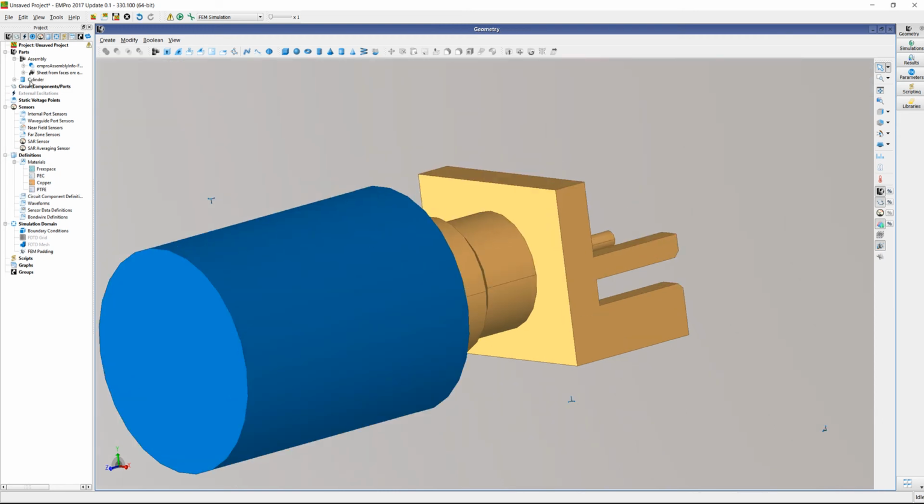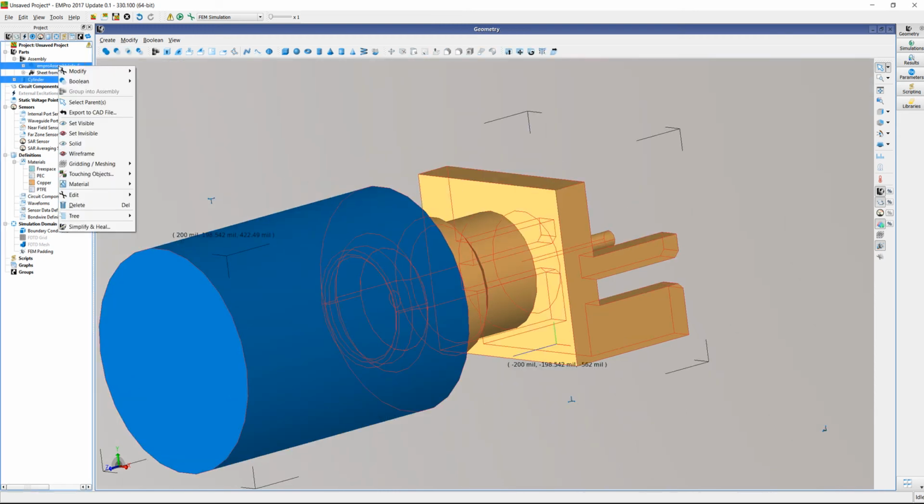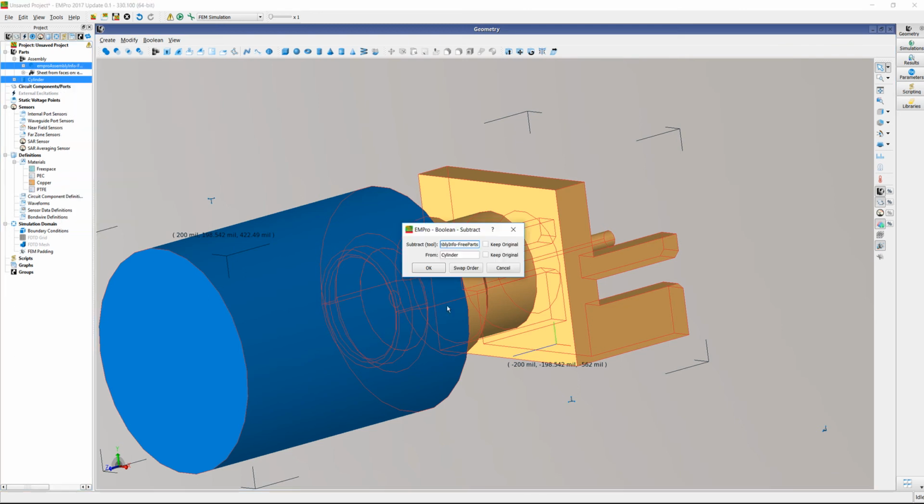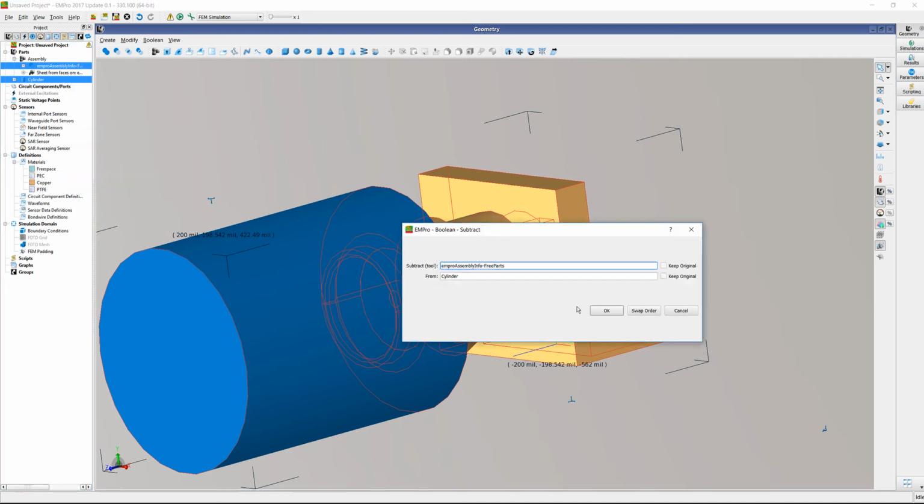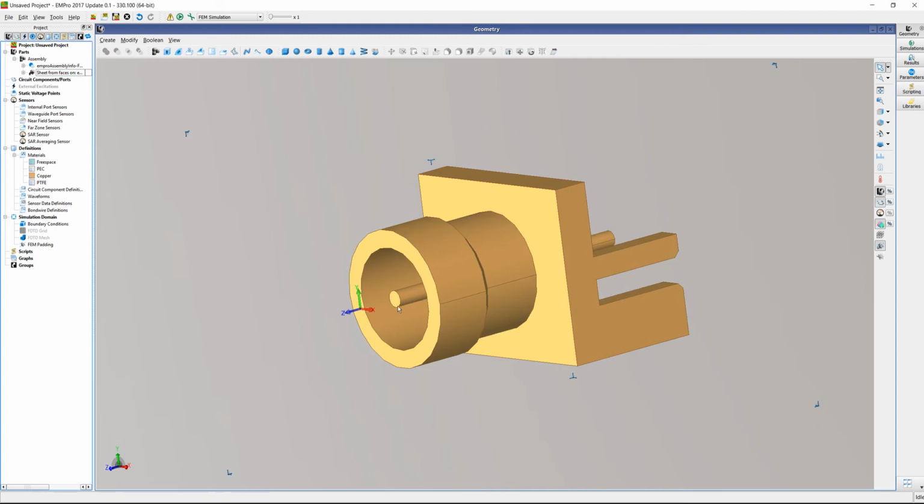And then we'll use these two and do a Boolean subtract, same thing. And actually, we want to subtract the cylinder from the imported object. So here we need to swap order and then say OK. So boom, now everything is on the same plane.